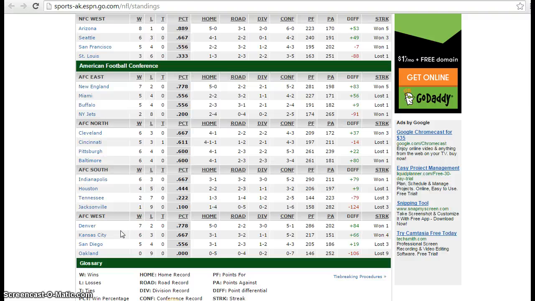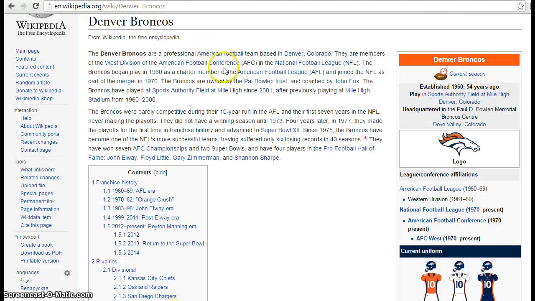When was the team founded? Well, questions 3 and 4, like I told you, would be on Wikipedia. Already looked it up. So we've got the Denver Broncos here on Wikipedia. And it said established 1960. So 54 years ago, they were established. So 1960 would be the answer.